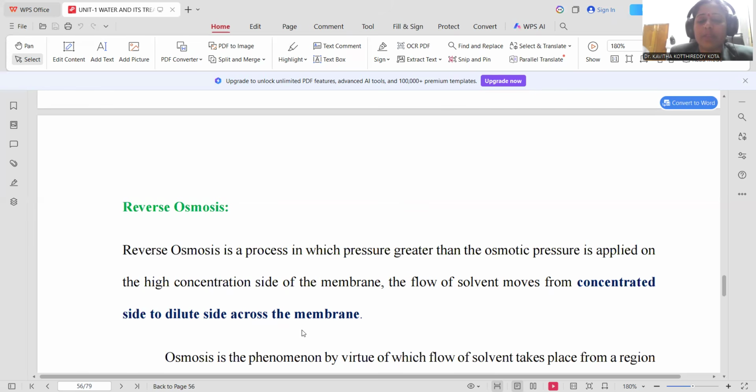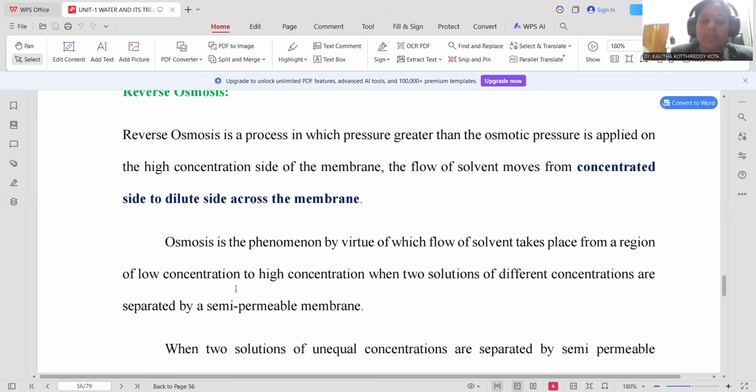This water movement through the membrane is called reverse osmosis. If the normal osmosis process is reversed, that is called the reverse osmosis process. In order to reverse it, the essential condition is that pressure greater than the osmotic pressure must be applied. Then only can we reverse the entire process, where the solvent moves from the high concentration side to the low concentration side by means of the reverse osmosis method.